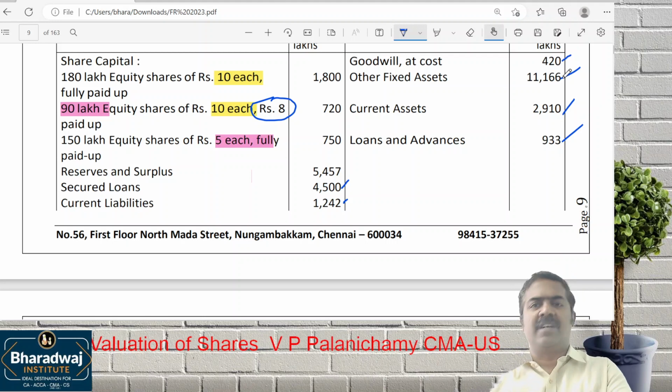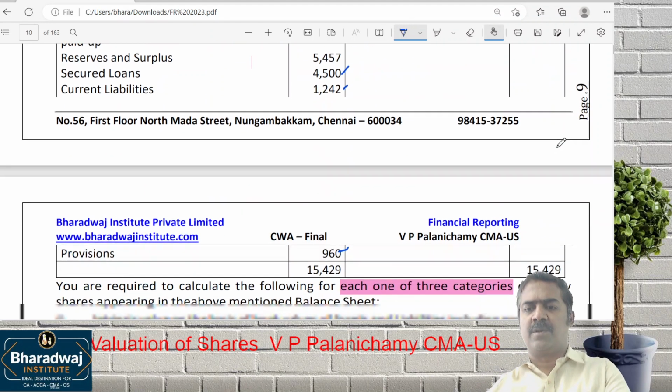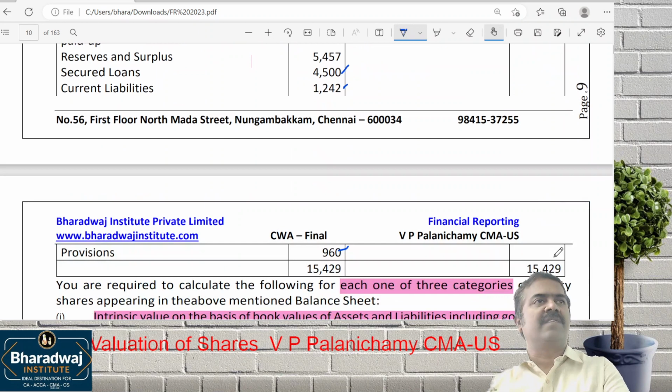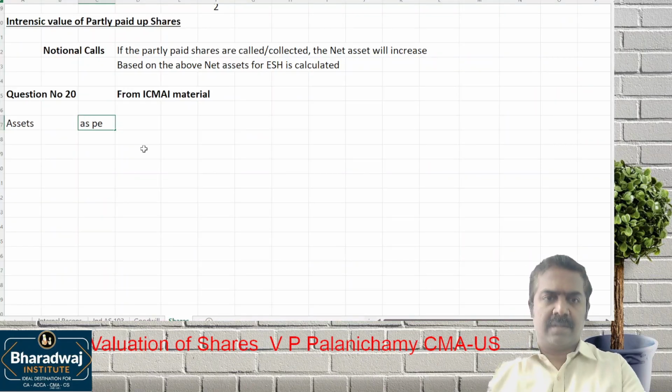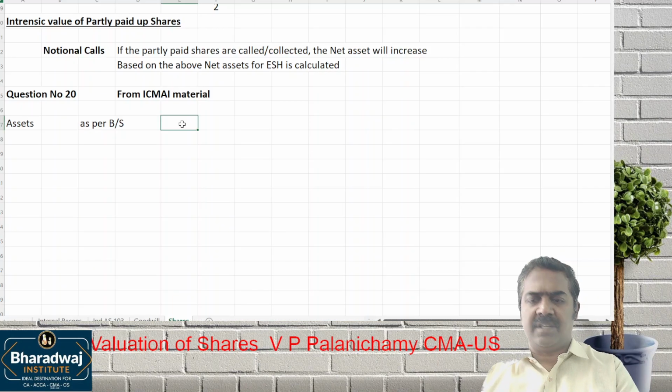Goodwill, other fixed assets, current assets, loans and advances. Is any revised value given? No. Any asset to be eliminated like preliminary expenses or discount on issues? No. So we can just take total assets as per balance sheet, because only book value is asked for. Total assets as per balance sheet is 15,429.